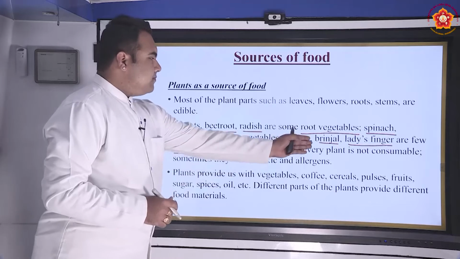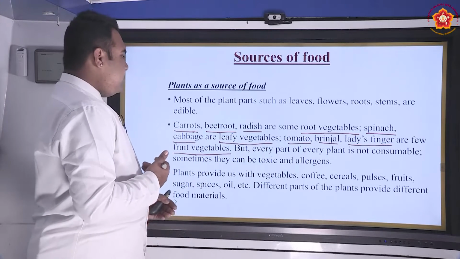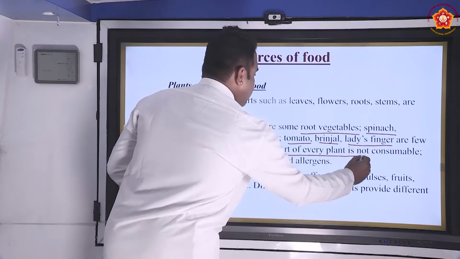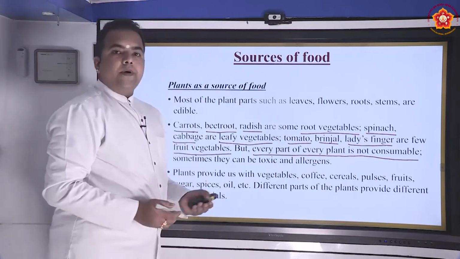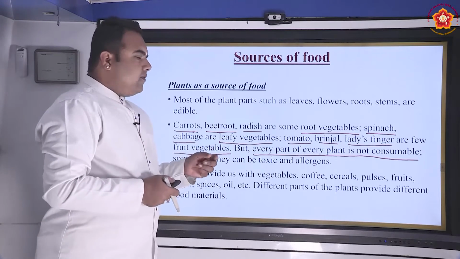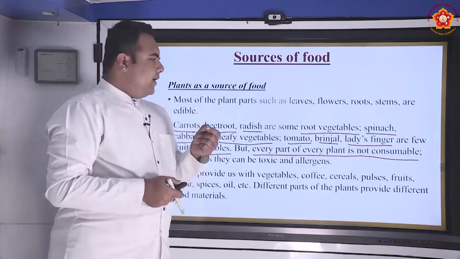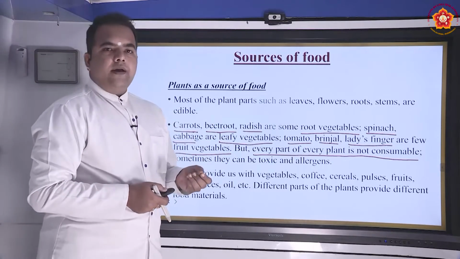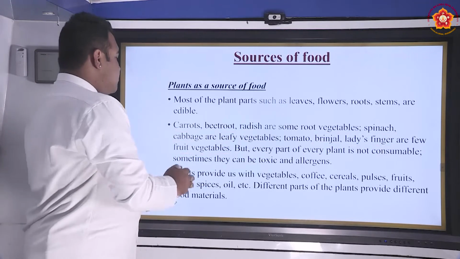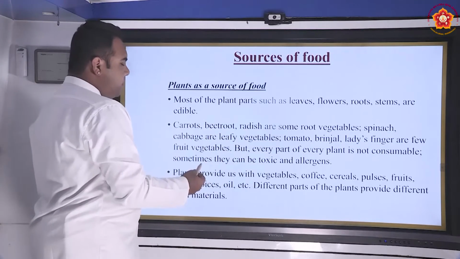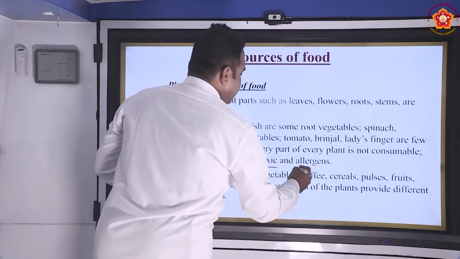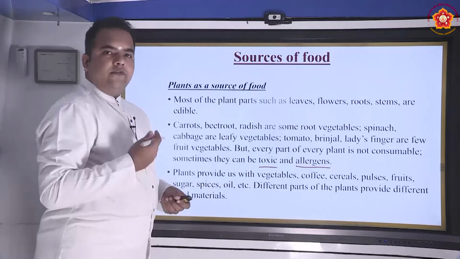The fruits from these plants can be eaten, but one should understand that not every part of every plant is consumable. There are some parts of a plant which could be poisonous also. Therefore, each plant has a particular part of it which is called edible, that is, which can be consumed. If we consume different parts of a plant without knowing, it could be toxic and can cause different kinds of allergies.